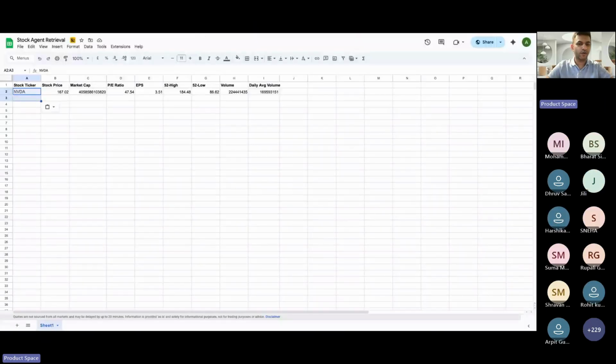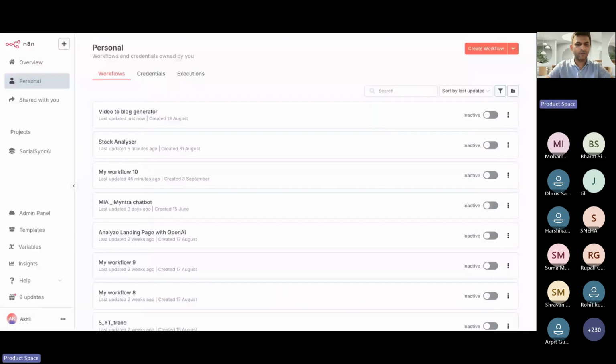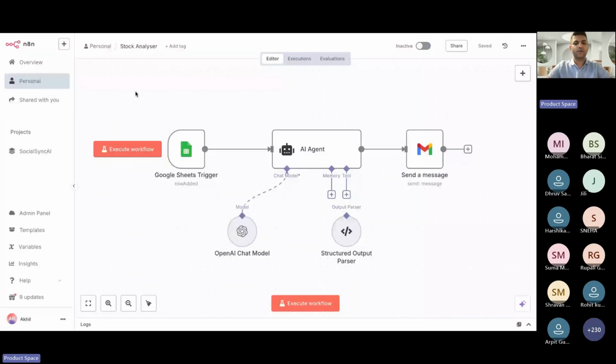You would have seen this entire workflow. You can parallelly open your notebook as well. Here the trigger is a Google Sheet, because for this agent to run I would need certain information, which I could have also fetched via APIs, but in the interest of time, I really liked Google Sheets' finance features. That's where I could get all the information super fast.